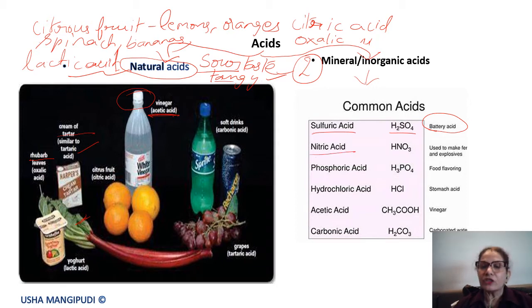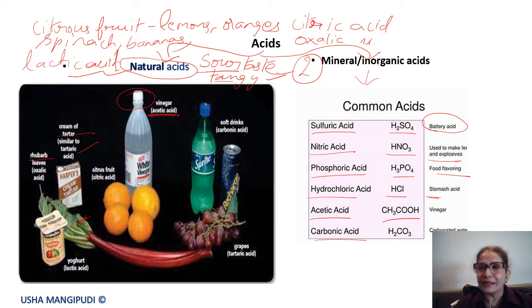Nitric acid, HNO3, is used to make explosives. Then phosphoric acid is a food flavoring. The phosphate salts made from phosphoric acid are used in paneer and dairy products so that they can be preserved. Then hydrochloric acid, HCl, is secreted in the stomach and helps in digestion. Acetic acid, as I told you, is vinegar, used in all Chinese food, your noodles, Manchurian, everything we add vinegar. And then carbonic acid, again your favorite, students.